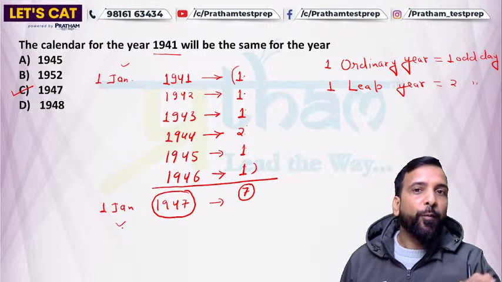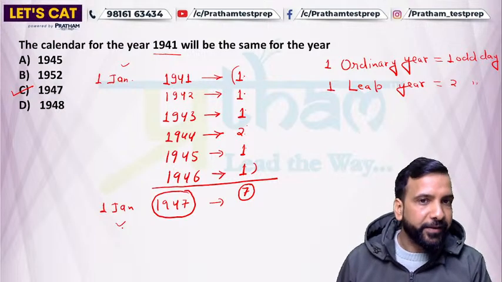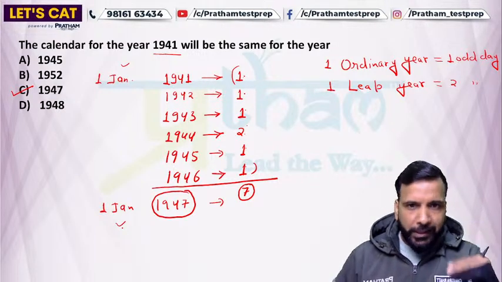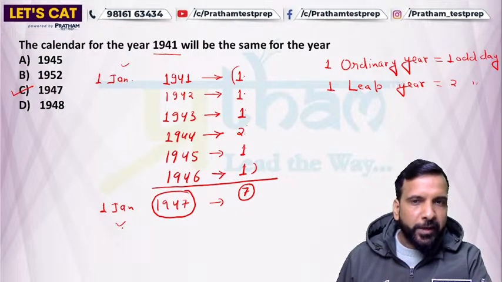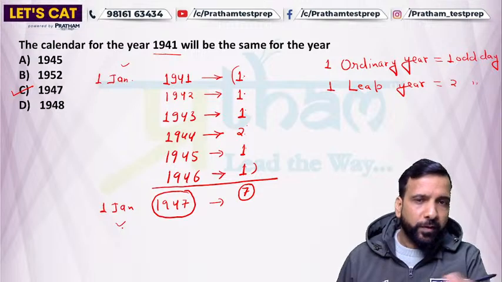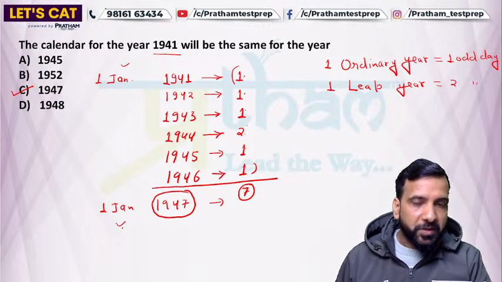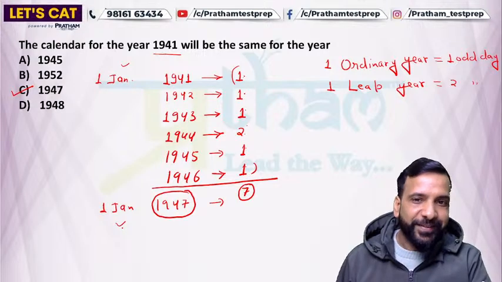So this is the approach for finding the next same calendar year, right? This is the detailed method. Then in the last 2-3 minutes of the class, I'll give you one shortcut for solving such questions. But this is the method. You should know this too, how to solve, right?